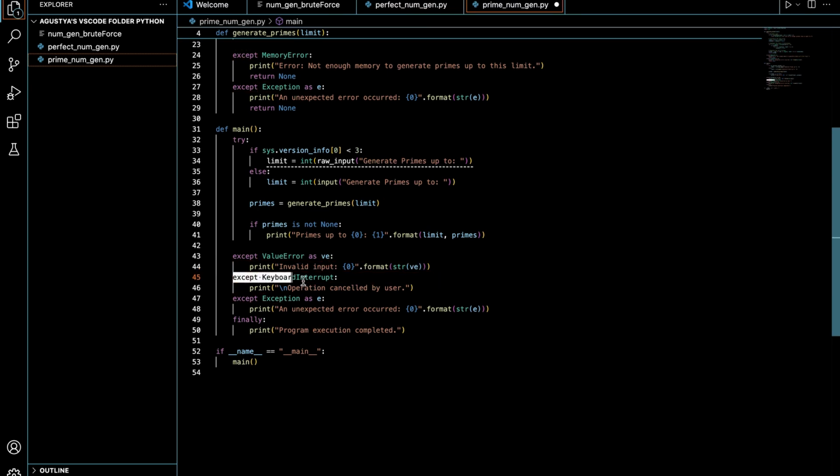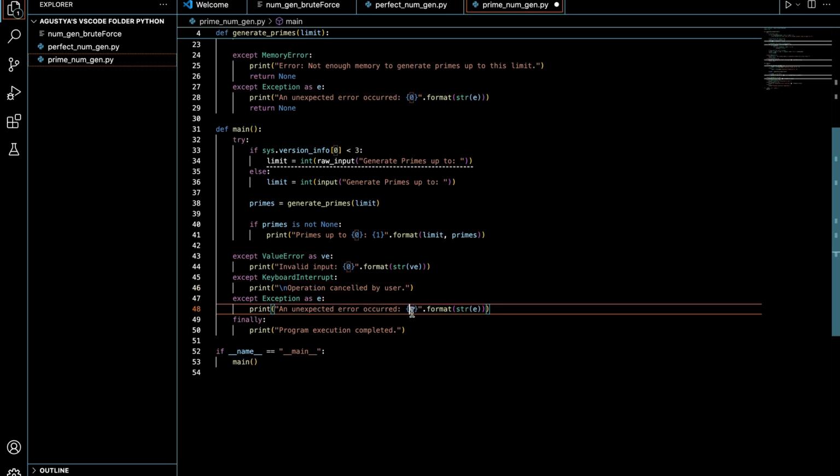Then another exception, KeyboardInterrupt, meaning you could just randomly click a key and do that, then it's going to say operation canceled by user. And then if there's another exception, it's going to say an unexpected error occurred, and it's going to show you that error.